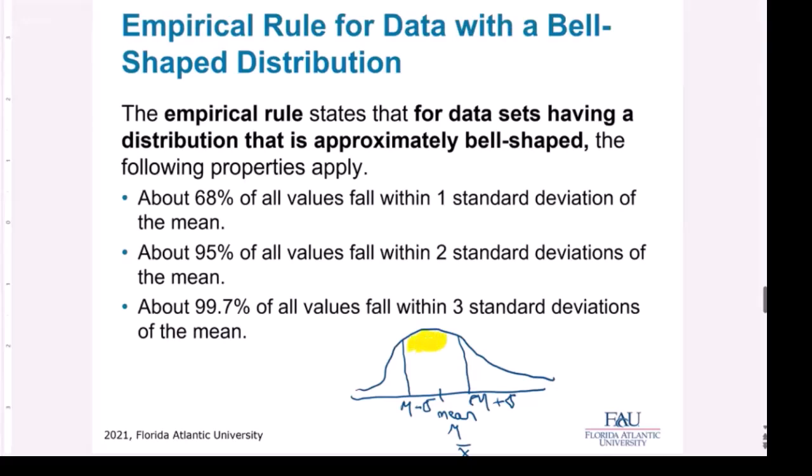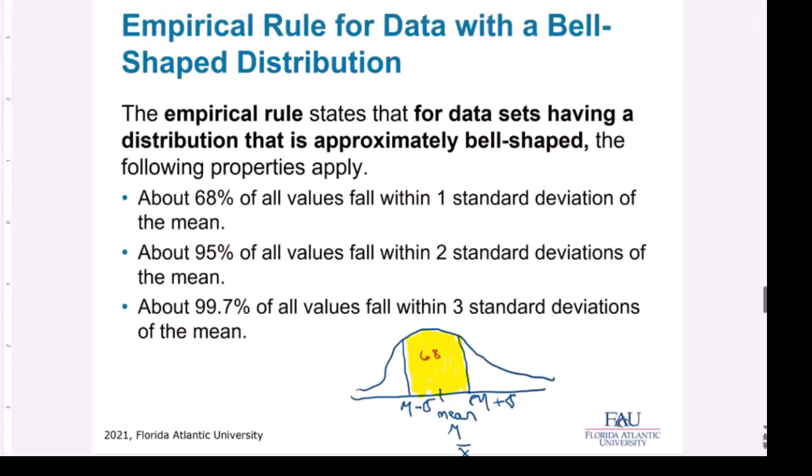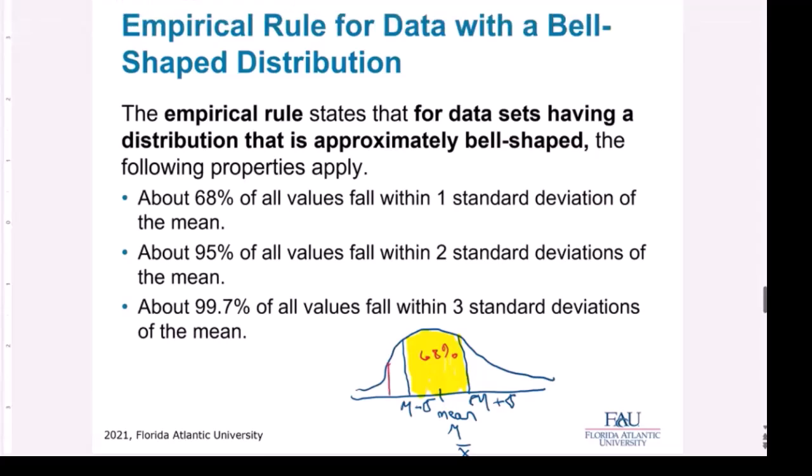68% of all my data is going to lie in here, within one standard deviation. This is 68%. If I want to find two standard deviations, let's say this is 95%, and that would be two standard deviations.